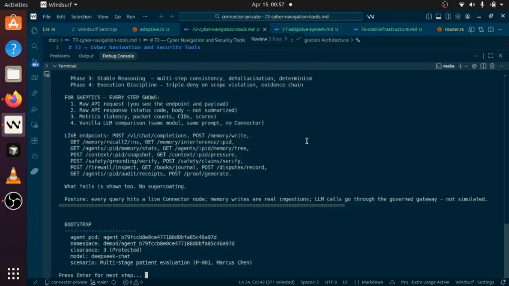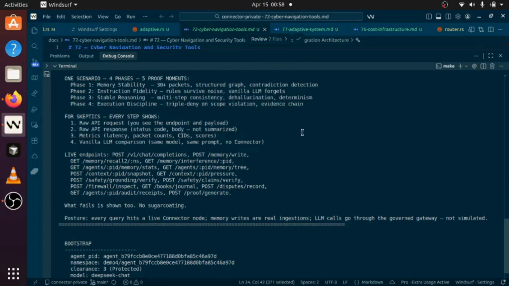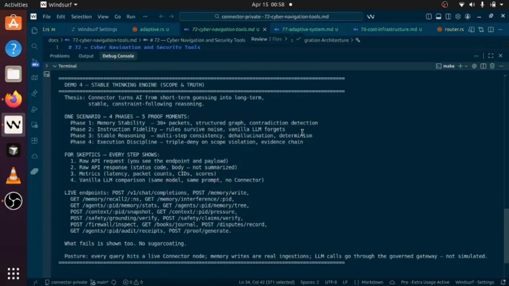Okay, you see the endpoints and the payloads. The raw API response will be output, and then we will play the games. The thesis is that Connector turns AI from short-term guessing to long-term, stable, constraint-following reasoning. Okay, we will be playing this in 4 stages, or 4 phases.